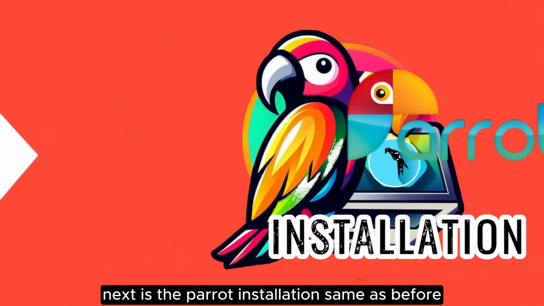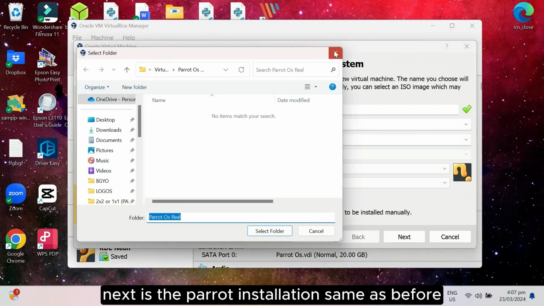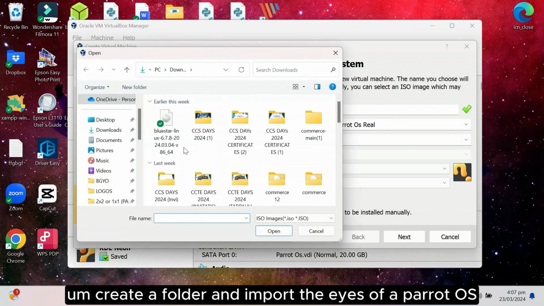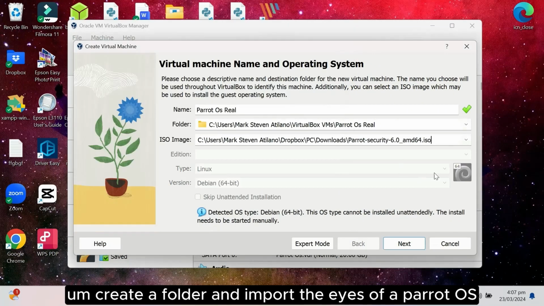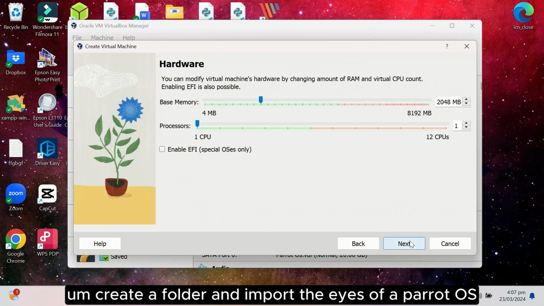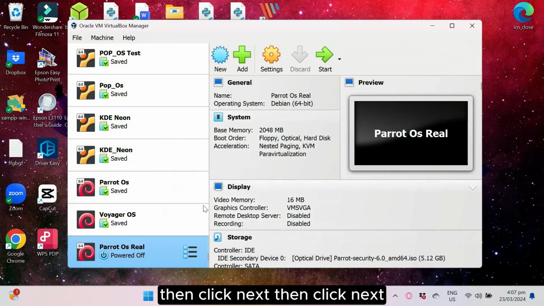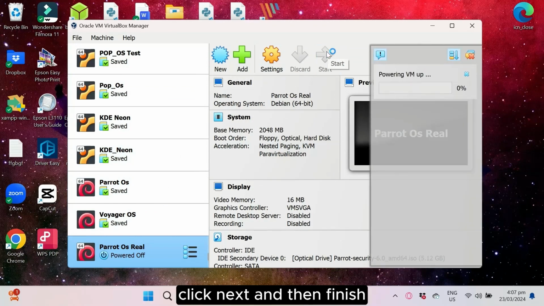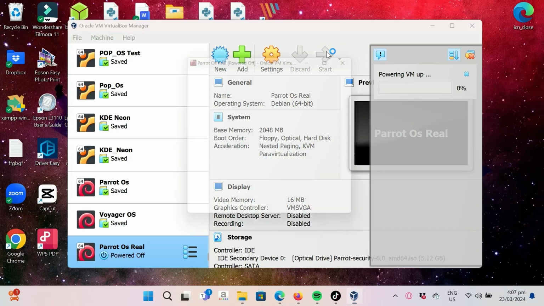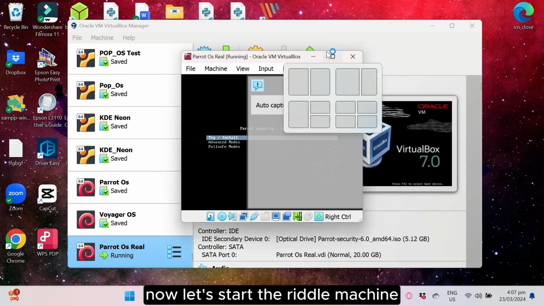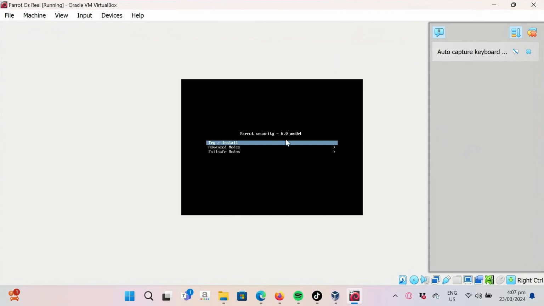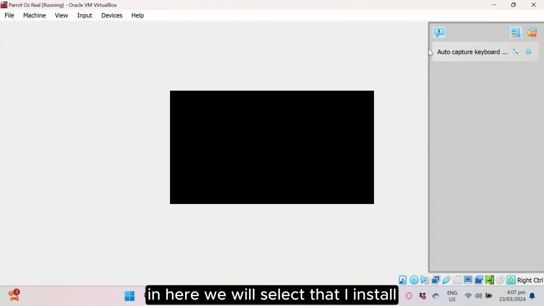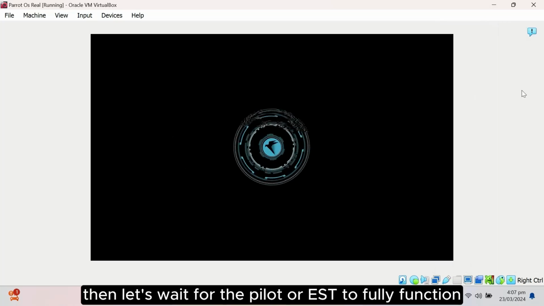Next is the Parrot installation. Same as before, put the name, create a folder, and import the ISO for Parrot OS. Then click next. Then click next. If you don't want to change something, click next and then finish. Let's start the virtual machine. Here we will select try and install. Then let's wait for Parrot OS to fully function.